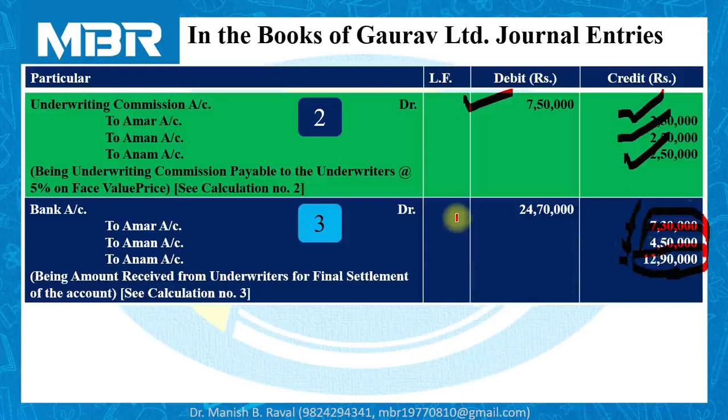In this way, the company has received rupees 24,70,000 from underwriters in order to settle their account. Bank account debited 24,70,000 to Amar's account 7,30,000, to Aman's account 4,50,000, and to Anam's account 12 lakhs 90,000. I hope everyone is clear with the solution of this problem.